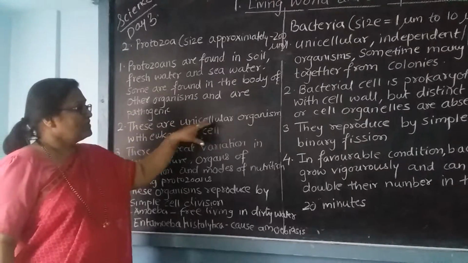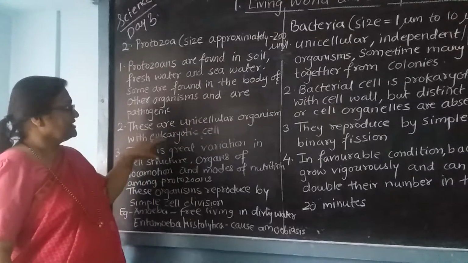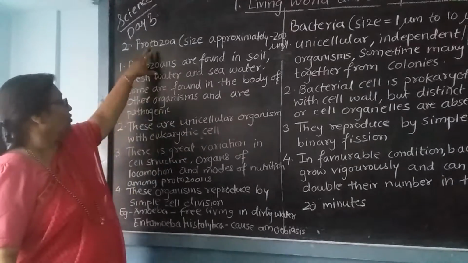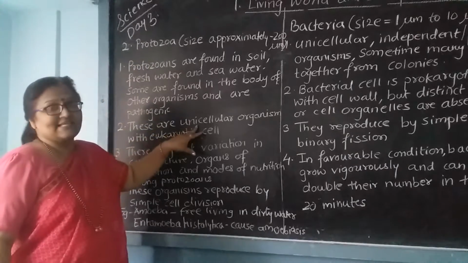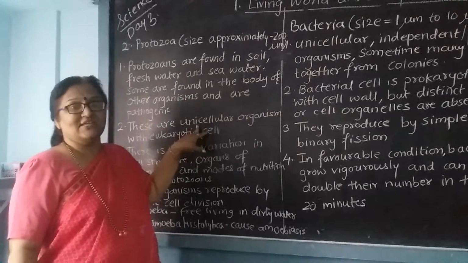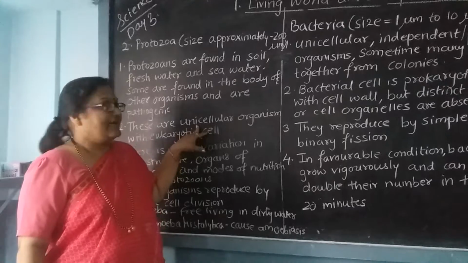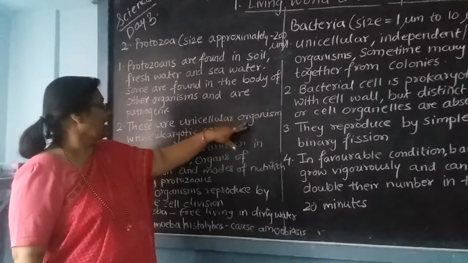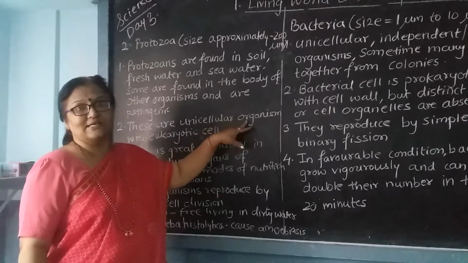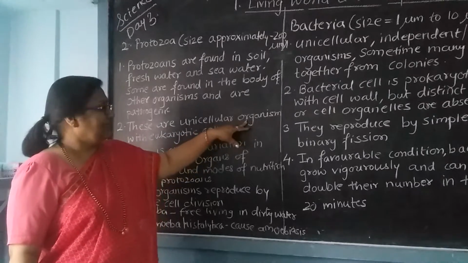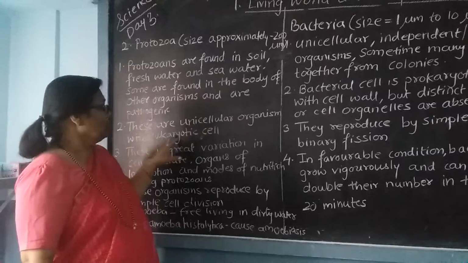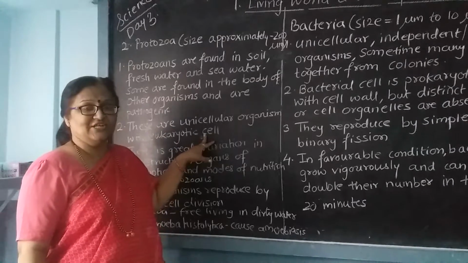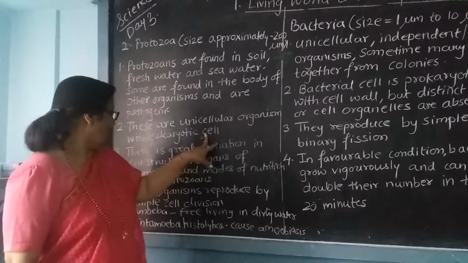These are unicellular organisms with eukaryotic cell. Whenever you see that the protozoa are unicellular, unicellular means having a single cell in their body, or you can say the organism is made up of a single cell. With eukaryotic cell, that means the cell is having a distinct nucleus in its body.